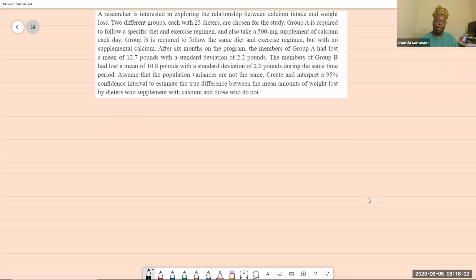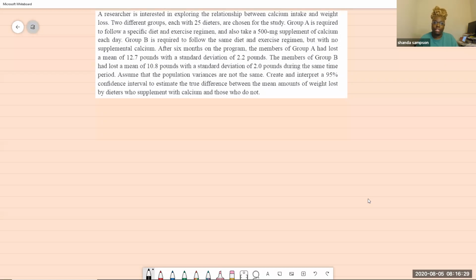Today our problem is saying a researcher is interested in exploring the relationship between calcium intake and weight loss. Two different groups, each with 25 dieters, are chosen for the study. Group A is required to follow a specific diet and exercise regimen and also take a 500 milligram supplement of calcium each day. Group B is required to follow the same diet and exercise regimen, but with no calcium supplement.